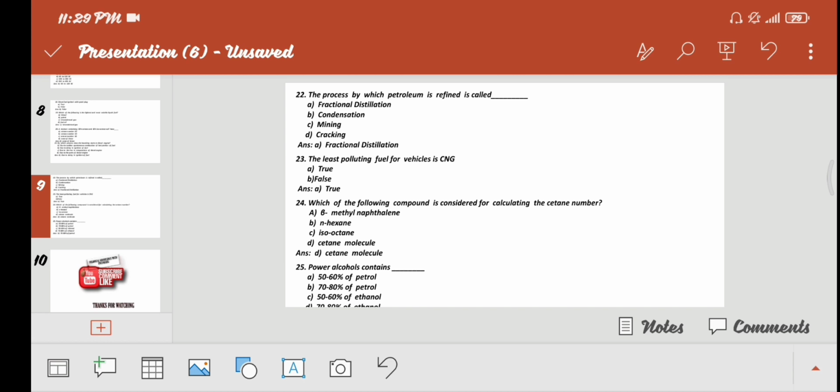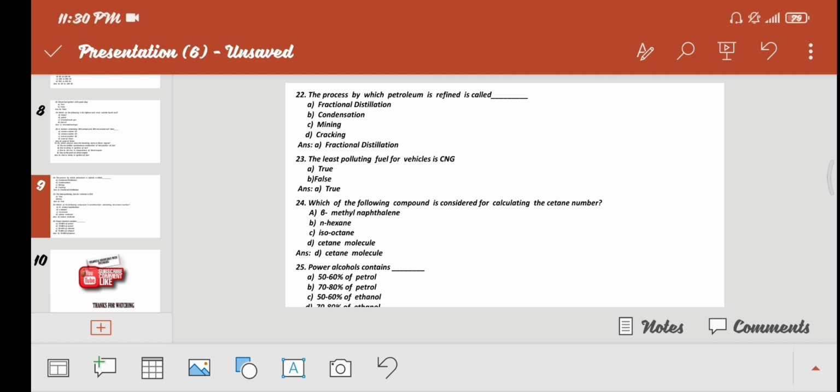The least polluting fuel of vehicles is CNG. A. True, B. False. Answer is A, that is true.